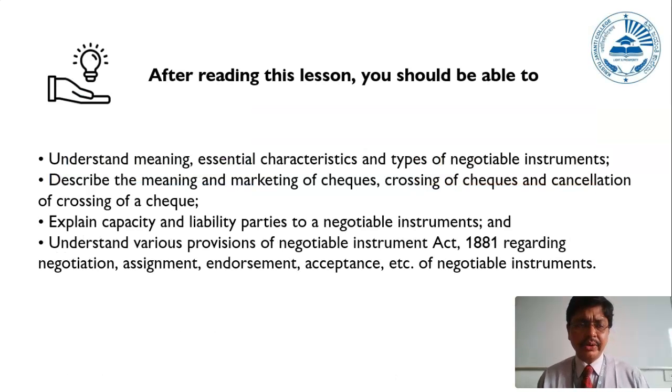So this was generally just an introduction to what will be covered in unit 2. Once you go through the complete concepts of unit 2, you will be able to understand the meaning and essential characteristics of the different types of negotiable instruments, describe the meaning and marking of cheques, crossing of cheques and cancellation of crossing of a cheque, explain the capacity and liability of parties to the negotiable instrument, and understand the various provisions of the Negotiable Instruments Act 1881 regarding negotiation, assignment, endorsement, acceptance, etc. of a negotiable instrument. Fine.